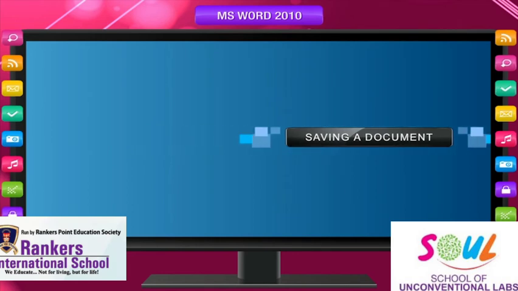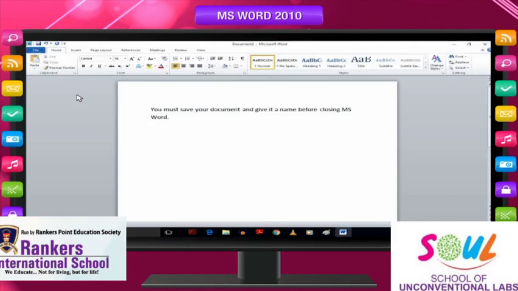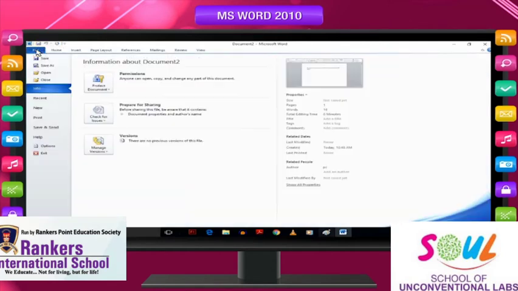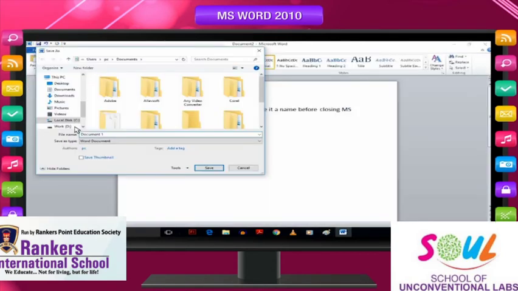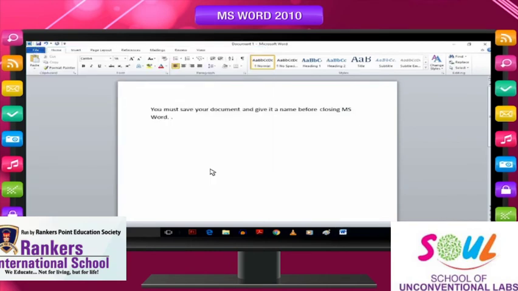Saving a document. You must save your document and give it a name before closing MS Word. Steps to save a document are as follows. On the Quick Access toolbar, click Save or press Ctrl plus S or click on the File tab and then click the Save option. Type a name for the document and then click Save in the Save As dialog box. Word saves the document in a default location, that is, the Documents Library. However, you can change the location if you want.